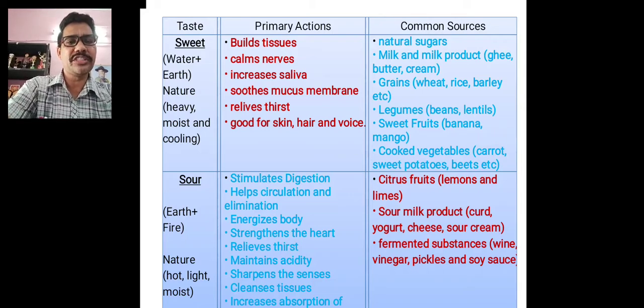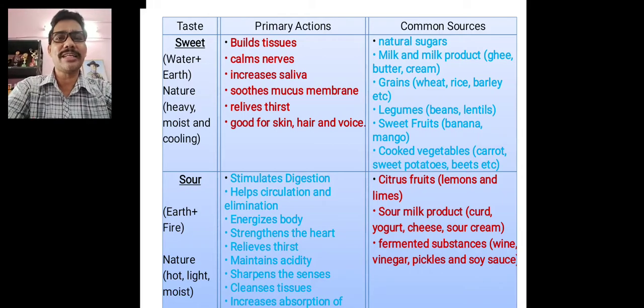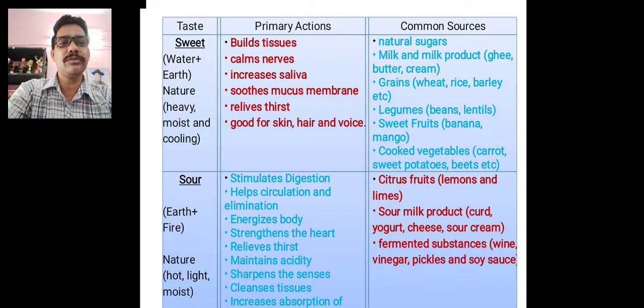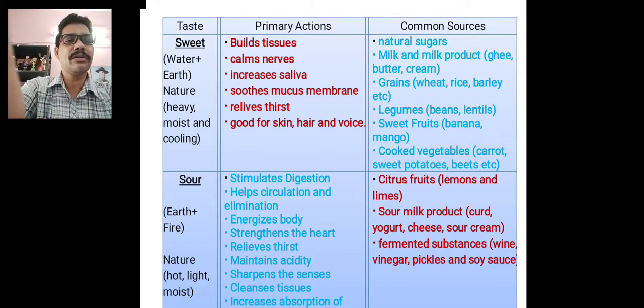Some cooked vegetables like carrots, sweet potatoes and beets also taste sweet. Mainly the foods which taste sweet are rich in proteins, they build tissues, they calm our nerves and increase saliva. They also soothe our mucous membranes and relieve our thirst. So we do not feel thirsty after eating sweet food, and it is also good for skin, hair and our voice.